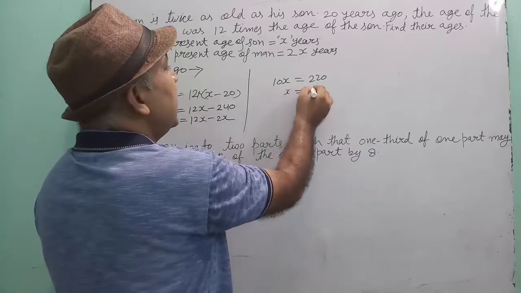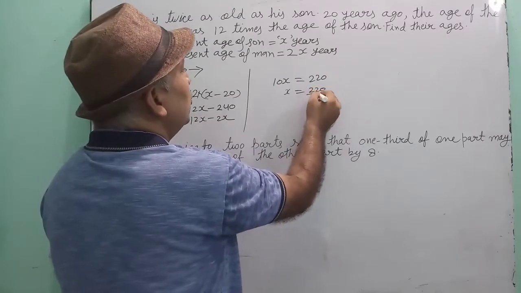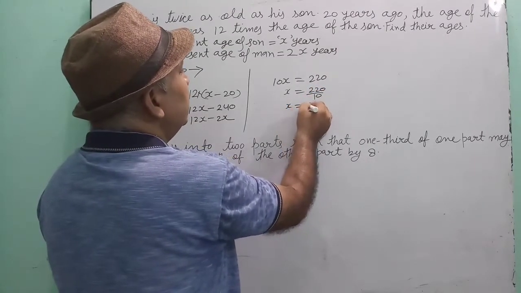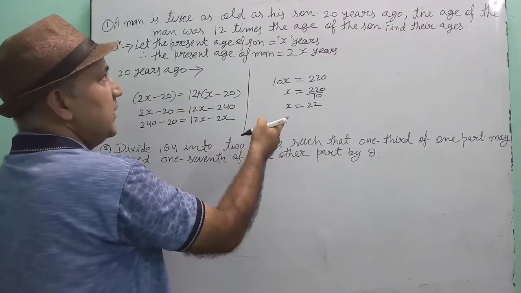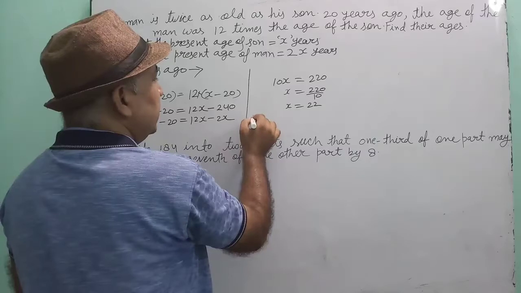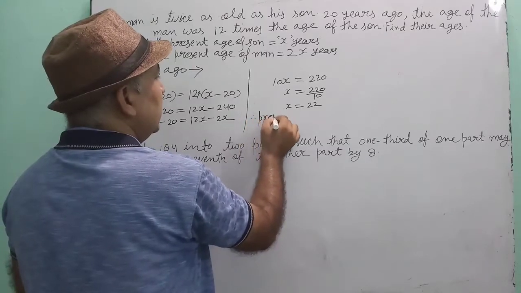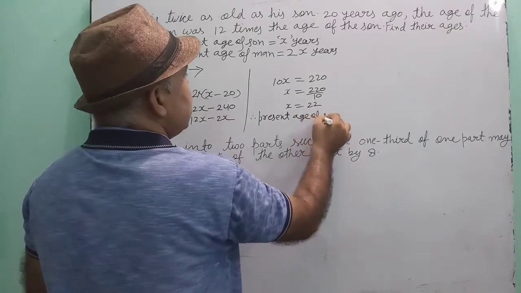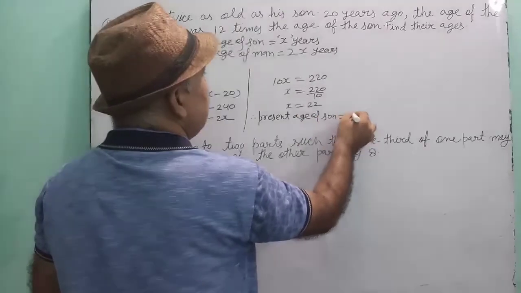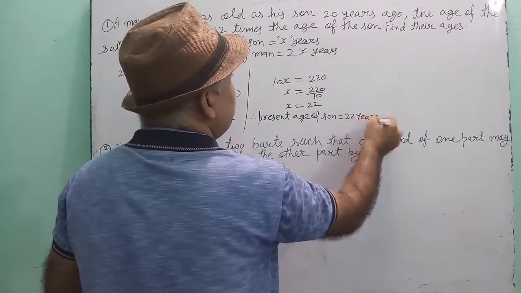So here x is equal to 220 upon 10, that means 22. What is the x? x is the age of son. Therefore, present age of son is 22 years.